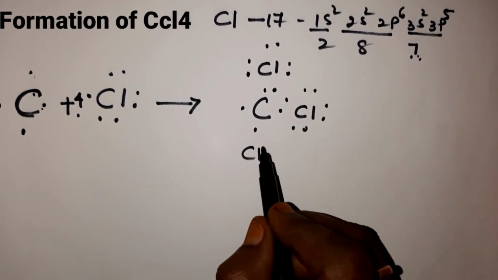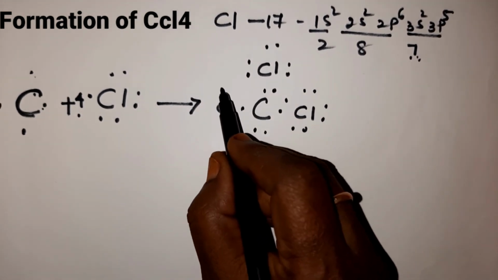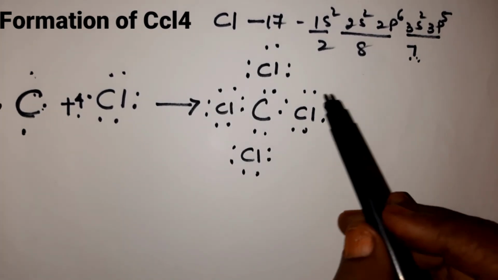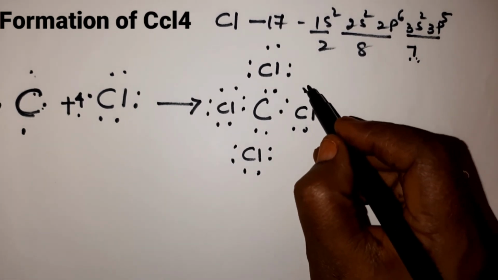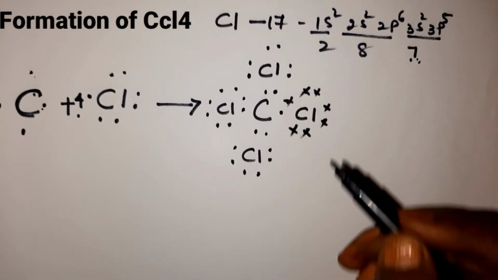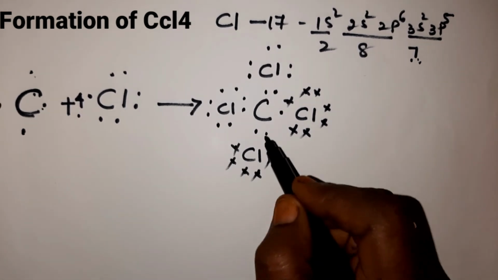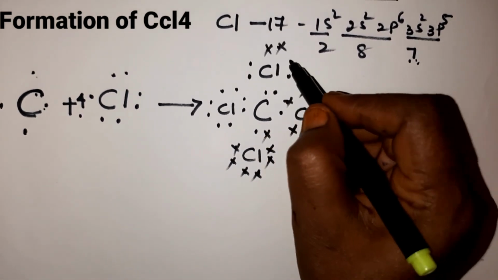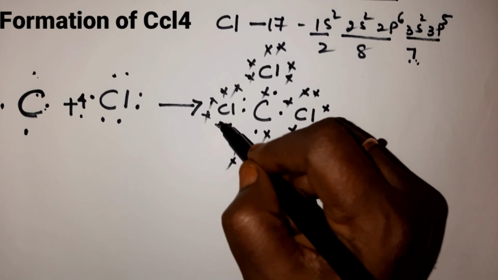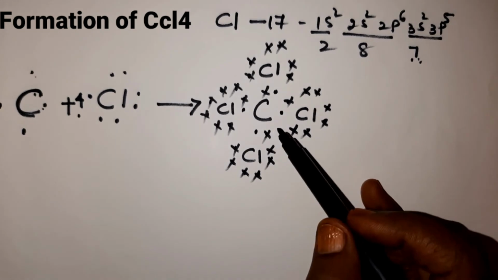Clear, children? So each chlorine atom has 7 electrons. Okay, children. So the stars are the chlorine electrons and the dots are the carbon electrons.